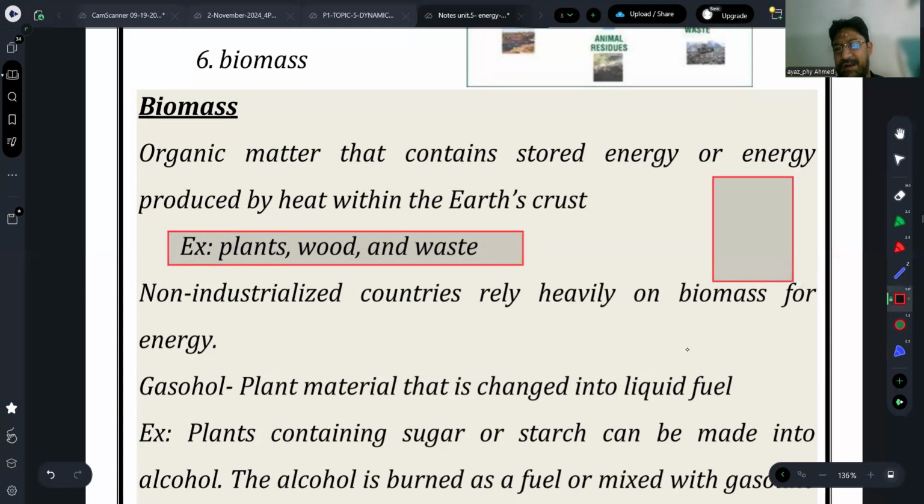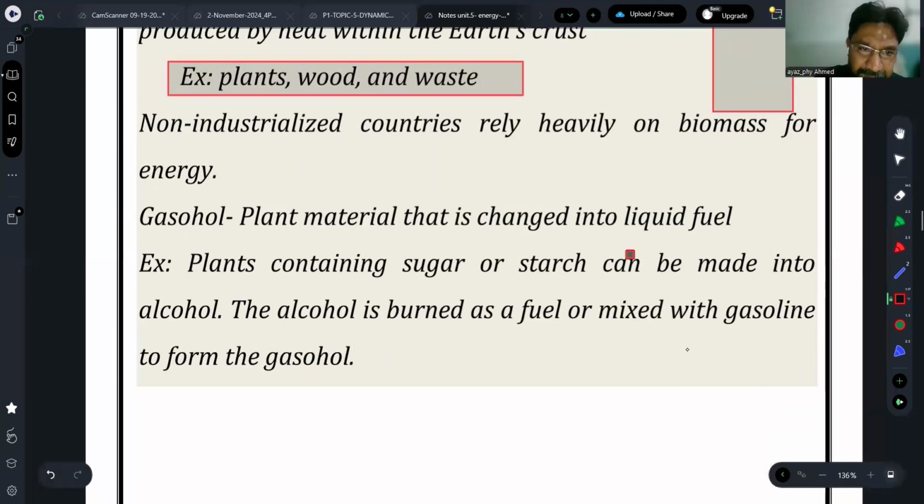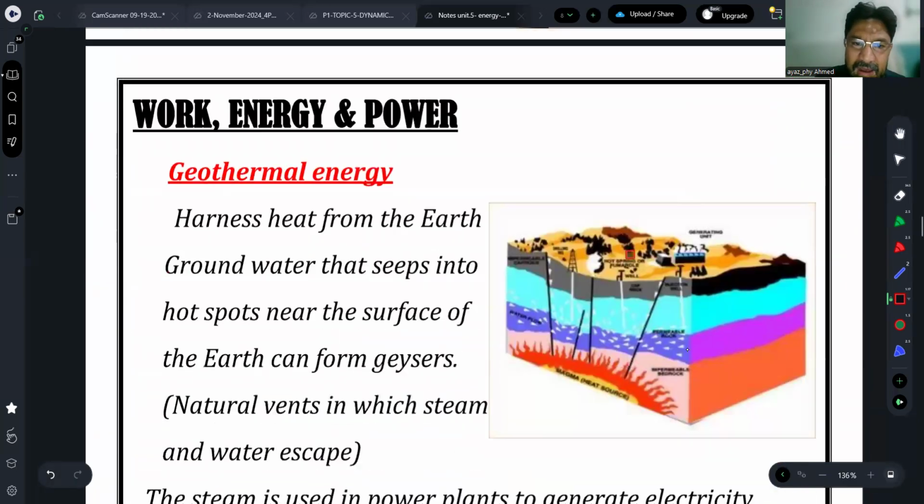And when that decomposition takes place, some gas is generated in this container. That gas is something like natural gas, and it is delivered with the help of pipelines from source to the consumer. So that is your biomass. That is why I have just put it at the top.